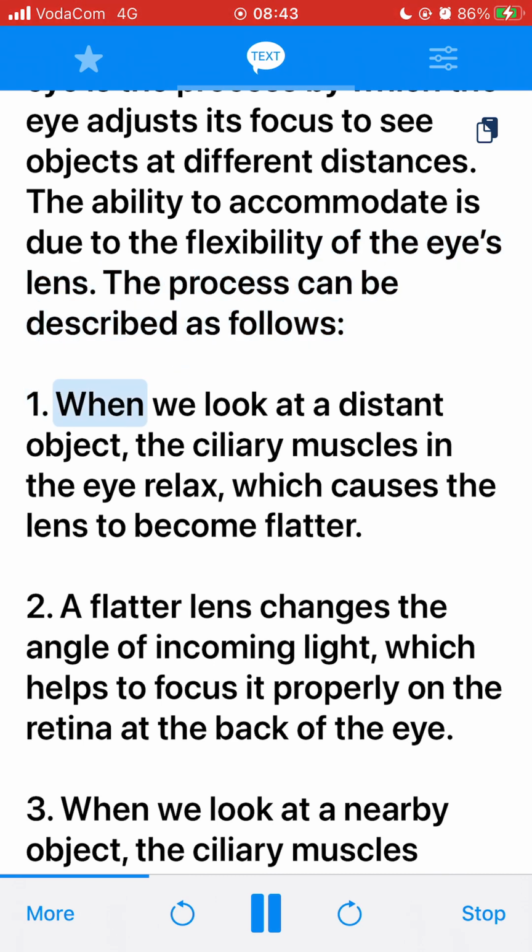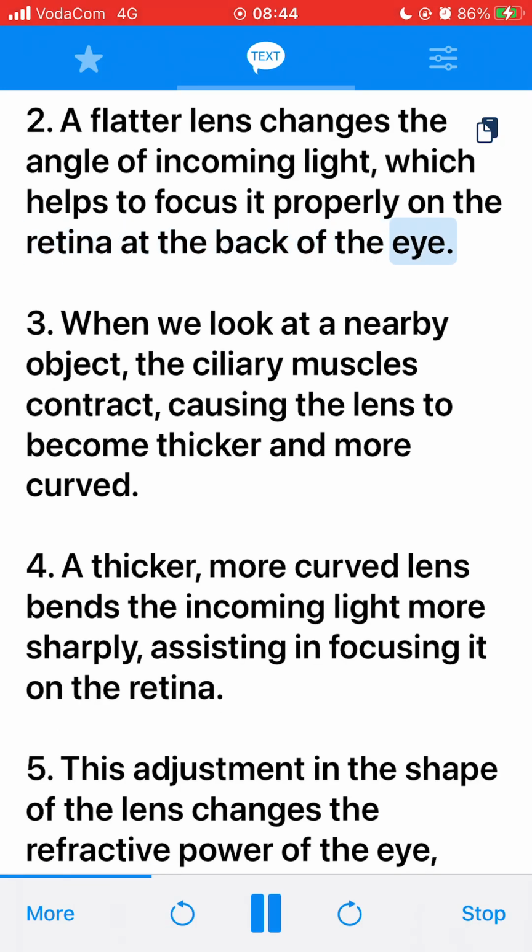1. When we look at a distant object, the ciliary muscles in the eye relax, which causes the lens to become flatter. 2. A flatter lens changes the angle of incoming light, which helps to focus it properly on the retina at the back of the eye. 3. When we look at a nearby object, the ciliary muscles contract, causing the lens to become thicker and more curved. 4. A thicker, more curved lens bends the incoming light more sharply, assisting in focusing it on the retina.